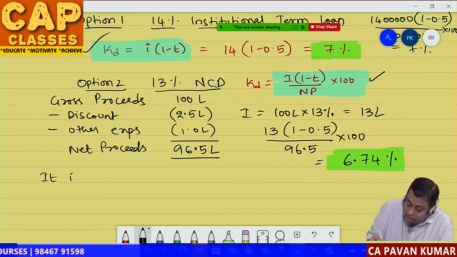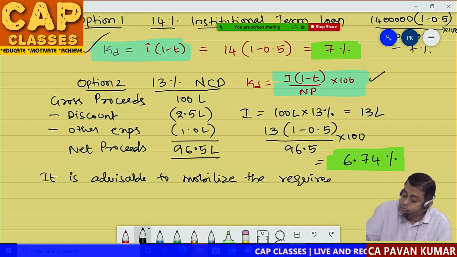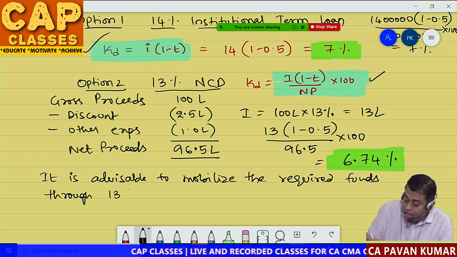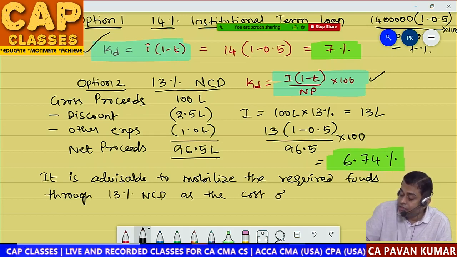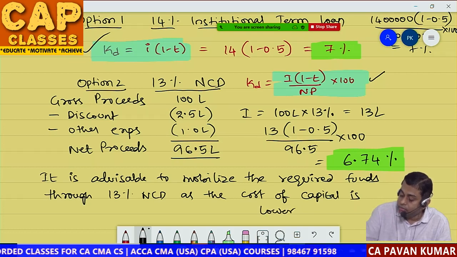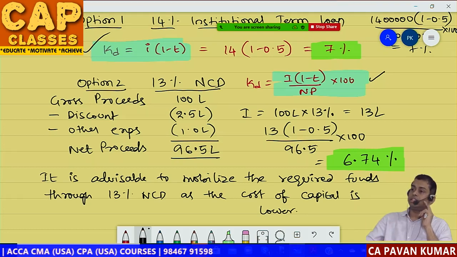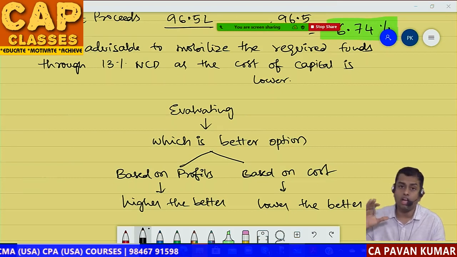It is advisable to mobilize the required funds through 13% non-convertible debentures, as the cost of capital is lower. This is the answer. You understand this? So with this, we have completed cost of debt.